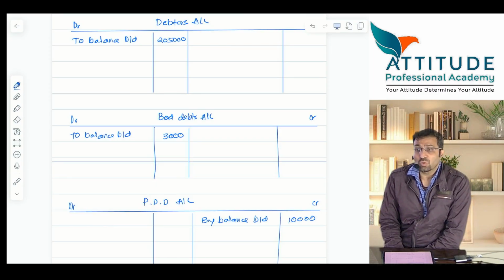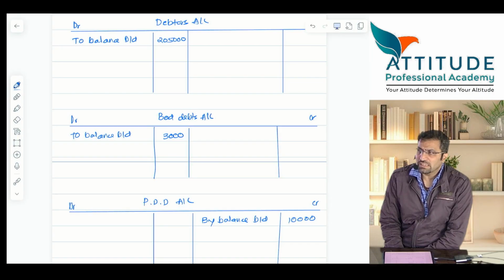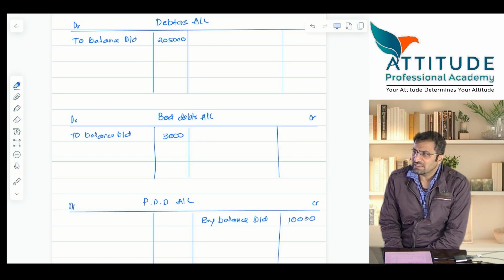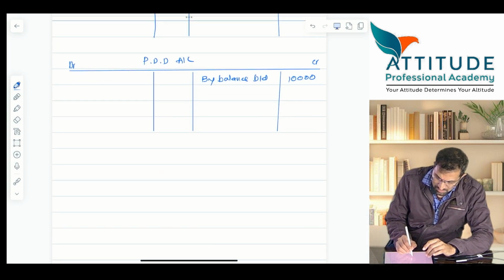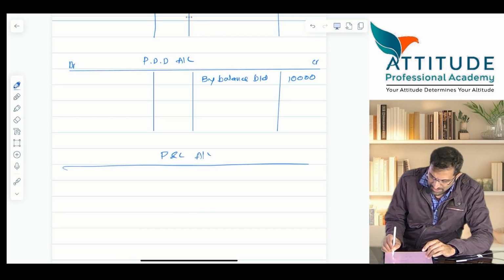Okay. Now look, read the additional information. In additional information, they are saying there are further bad debts of rupees how much? उसके लिए journal entry बोलो. चलो नीचे journal entry. But before journal entry, I'll also say profit and loss account and balance sheet. उसके लिए थोड़ा जगह छोड़ता हूँ.